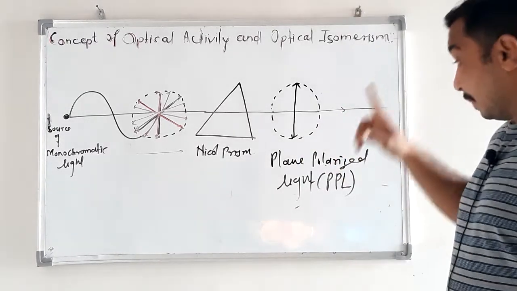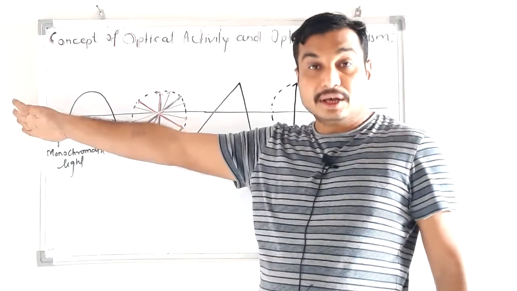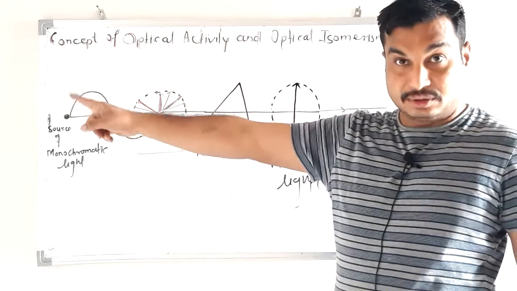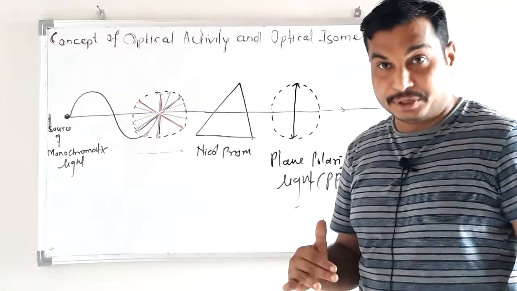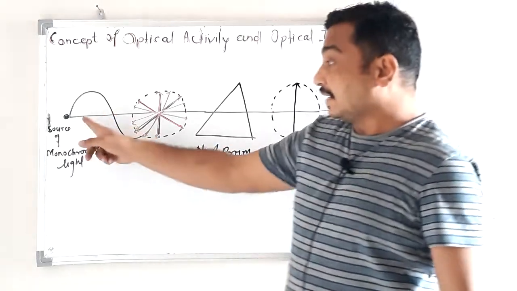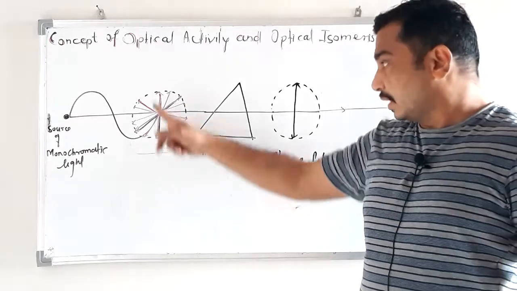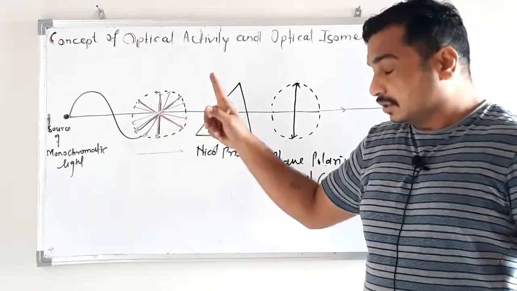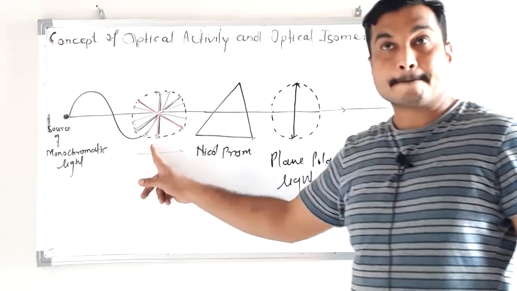This is very important. Initially, we have taken the visible source, visible light having wavelength 4000 to 8000 angstrom, and then we have passed that light through a filter. What is the role of the filter?